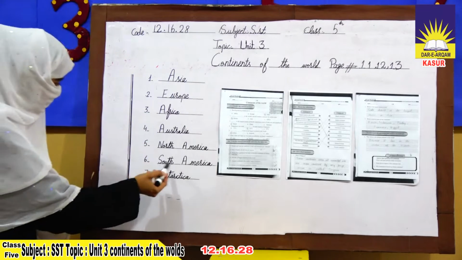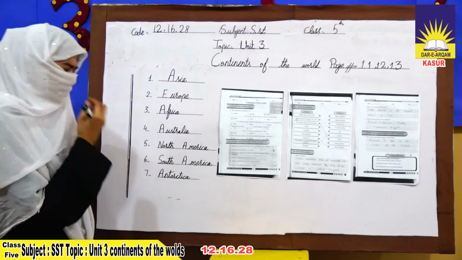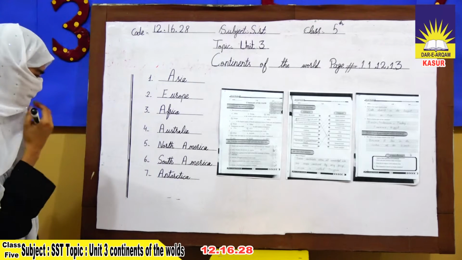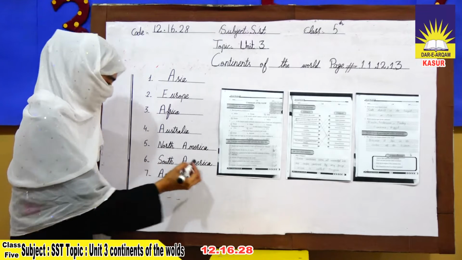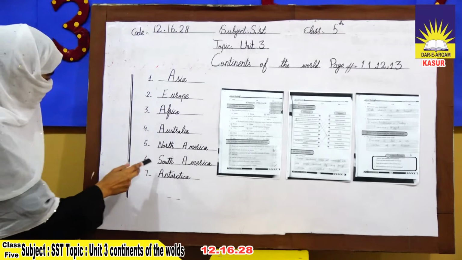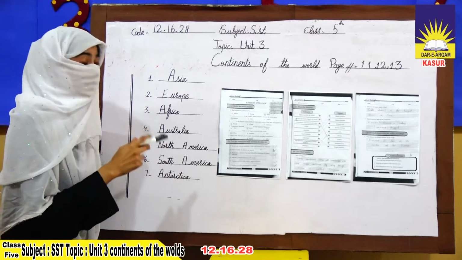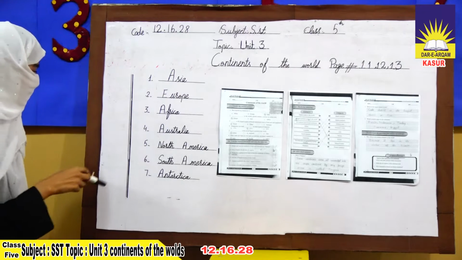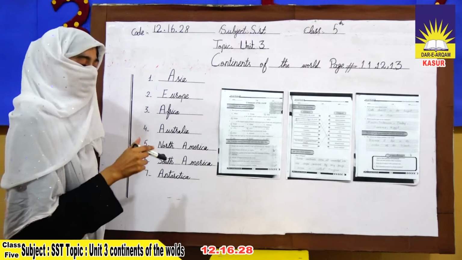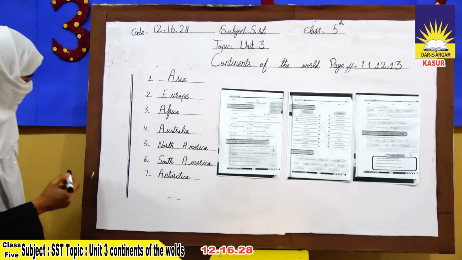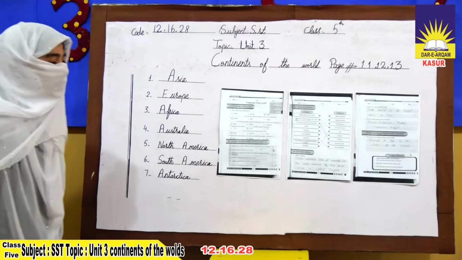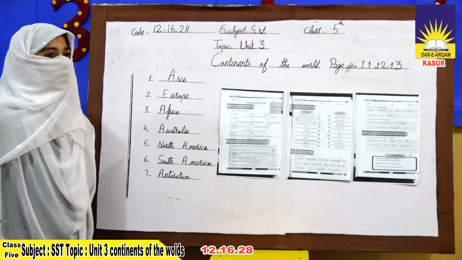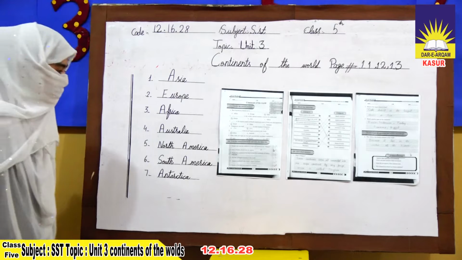Okay. Next, South America. South America is located in the Southern Hemisphere. The line of equator passes through it. Brazil is the biggest country of this continent in terms of population and area. The world's biggest rainforest, the Amazon rainforest, is also in this continent.